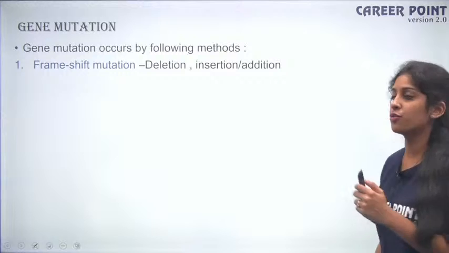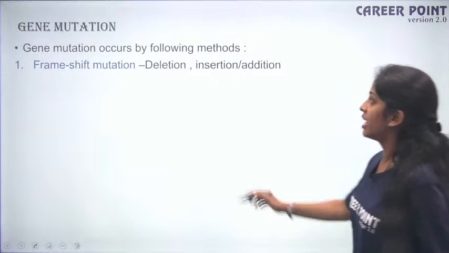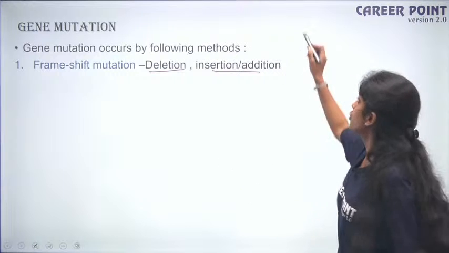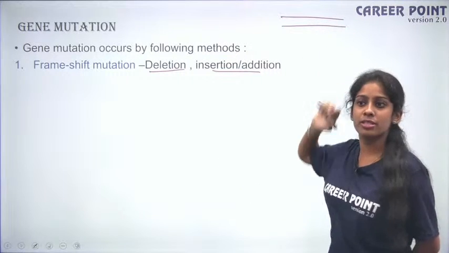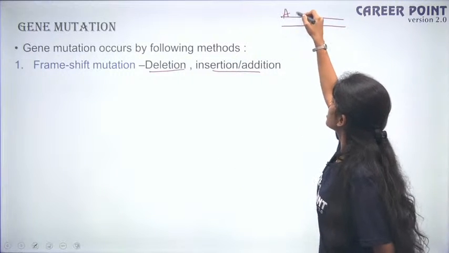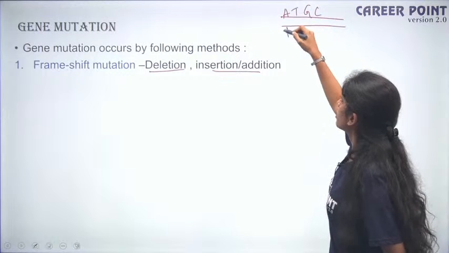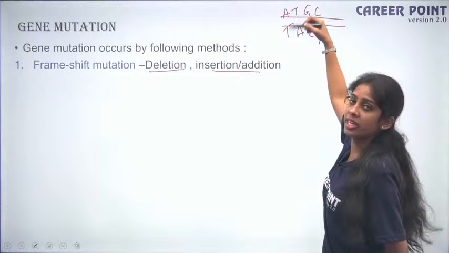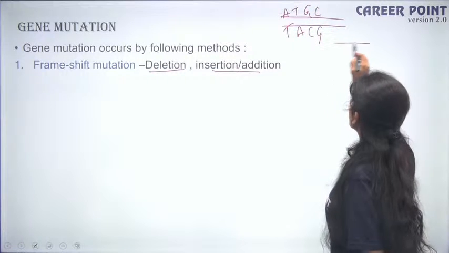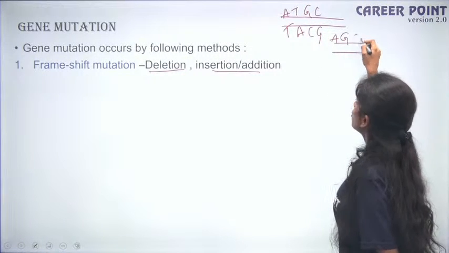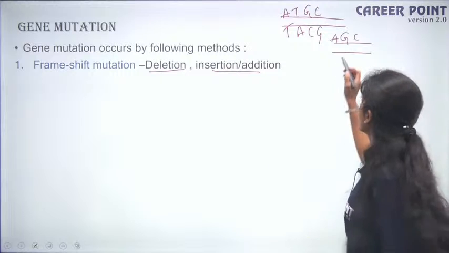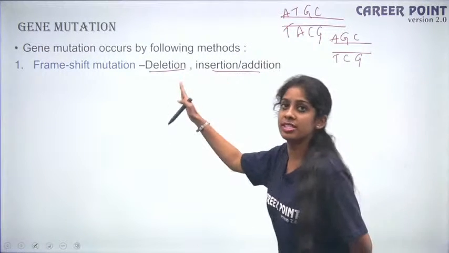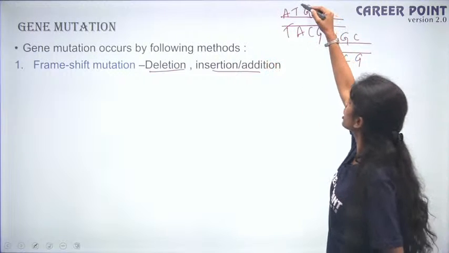So first one is your frame shift mutation. So either deletion can happen, or insertion or addition can happen. So for example, when I say this is your double-stranded DNA, I have a sequence like ATGC, and here you have TACG. So when I say insertion or deletion, if I mean deletion, this sequence is lost. So this TA base pairing is lost. Again here, this is lost. So that is deletion. Similarly, when I say insertion, a new sequence is added here.